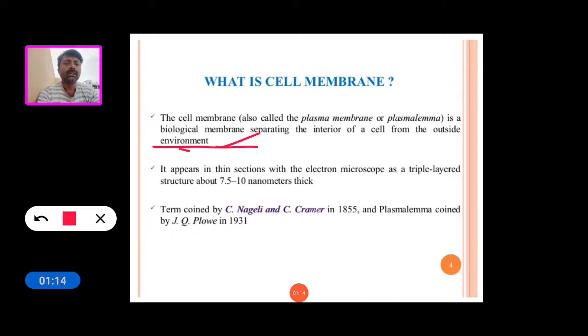It appears in thin section with the electron microscope as triple layered, about 7.5 to 10 nanometers in thickness. The term plasma membrane was coined by Nageli and Kramer in 1855, and plasma lemma was coined by J.Q. Plowe in 1931.